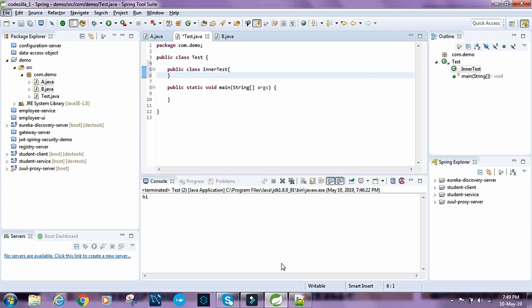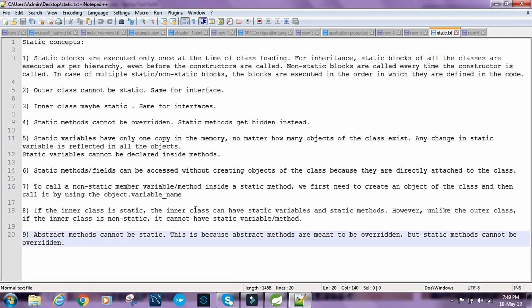Alright. So what is the next point? This is the last one. Abstract methods cannot be static. This is because abstract methods are meant to be overridden, but static methods cannot be overridden.